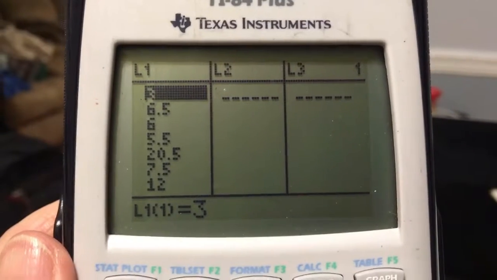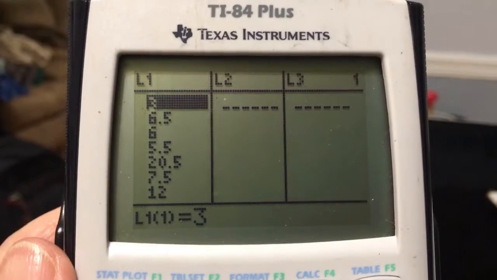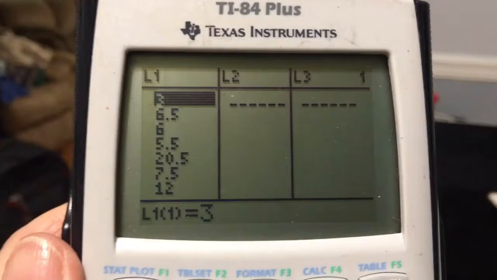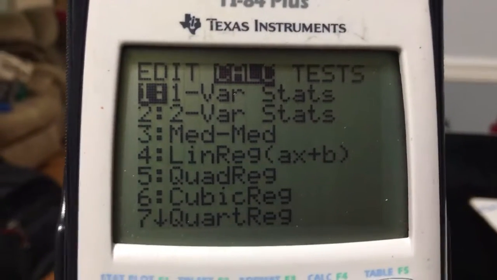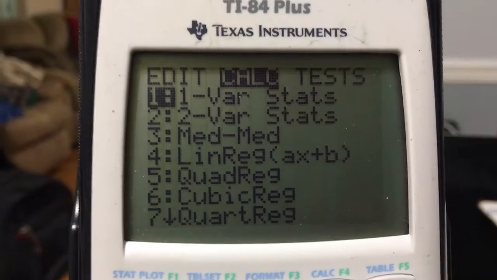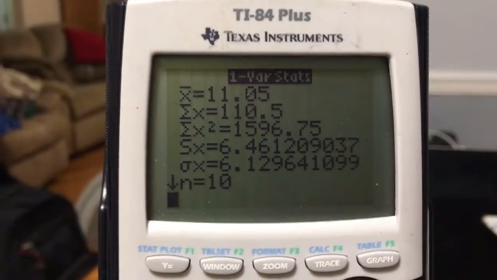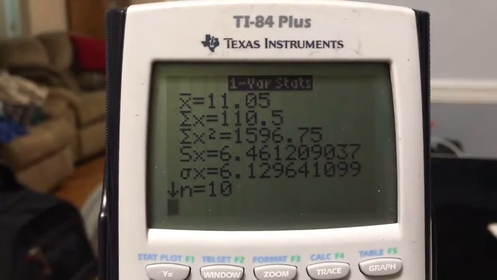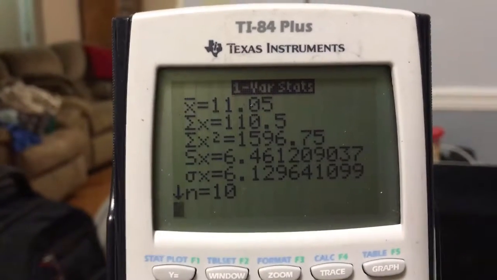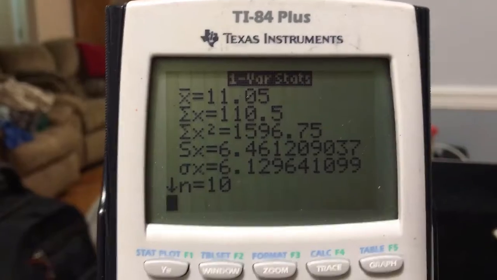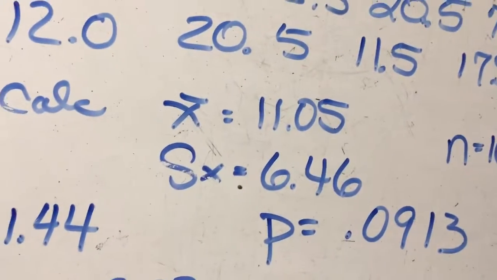And then we're going to do a one variable stats on this L1 column. Remember, this is under Stat, Calc, one variable stats, and we're going to hit enter. Remember, it will go to L1 by default. We get x-bar is 11.05, and the standard deviation of the sample is 6.46. Here I got those items right there.